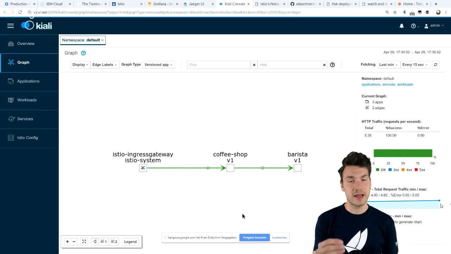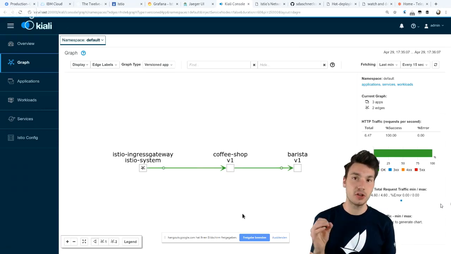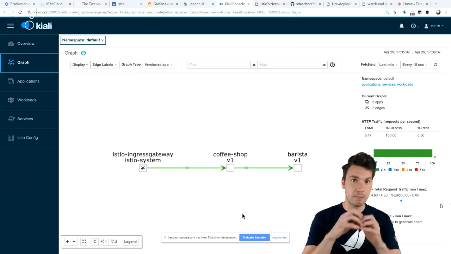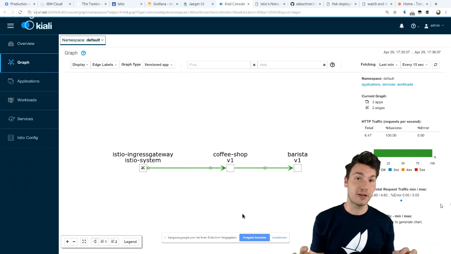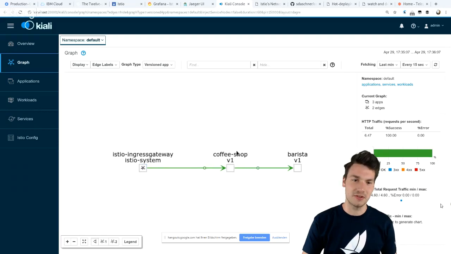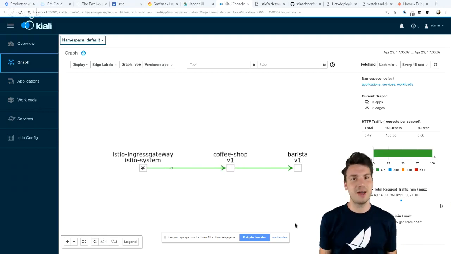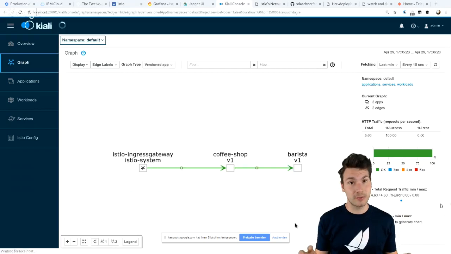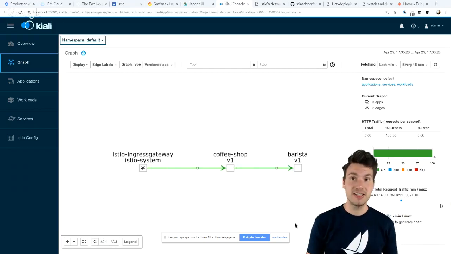So this looks at the actual requests that go through the system and builds up the dependency graph of our microservices, which quite frankly is pretty boring since we only have two applications, so one calls the other. But if you can imagine a more complex setup, then we actually see which version is calling which application.